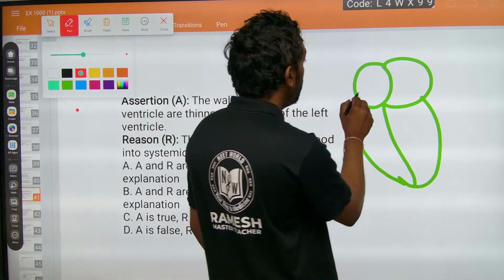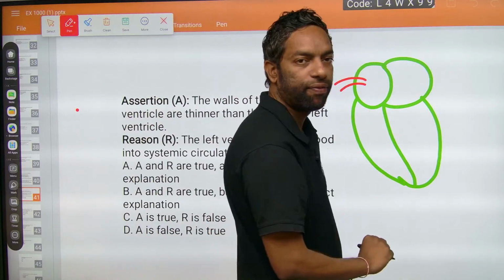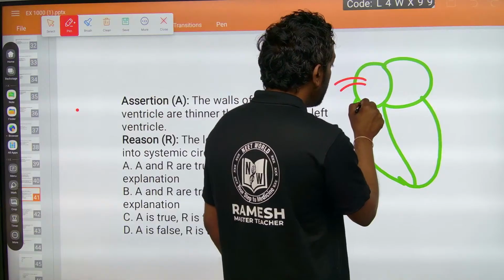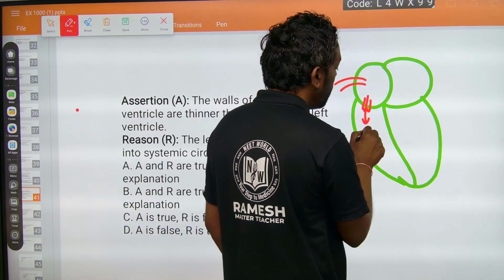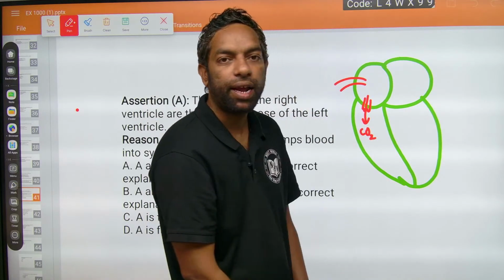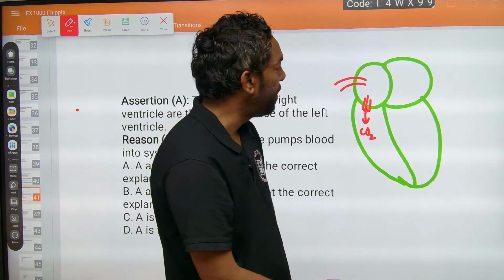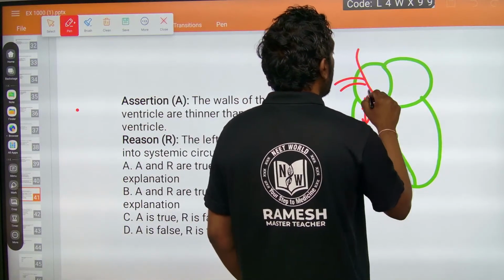The blood flows from body parts to the right atrium first. After that, there is a valve, and the deoxygenated blood flows from the right atrium into the right ventricle. This blood is carried forward into the lungs.